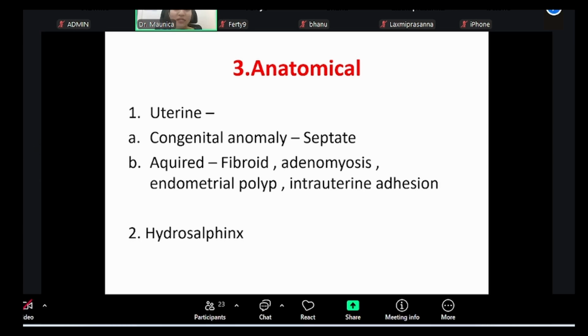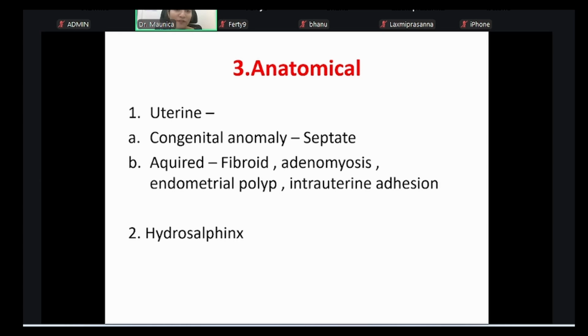There is septate uterus, which carries an increased risk of miscarriages and also implantation failure. Second, acquired factors like fibroid, adenomyosis, endometrial polyp, intrauterine adhesions. I will not be going deep into each one because each one is its own class. Having a fibroid doesn't mean all fibroids need resection, particularly submucosal fibroids, or certain fibroids with larger dimensions, or symptomatic fibroids. You see a subserosal fibroid which is 2 centimeters, you do not have to operate it.